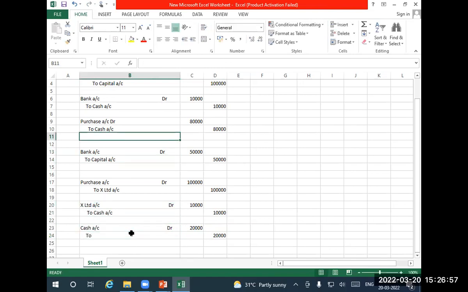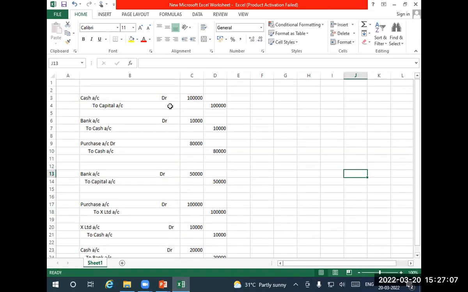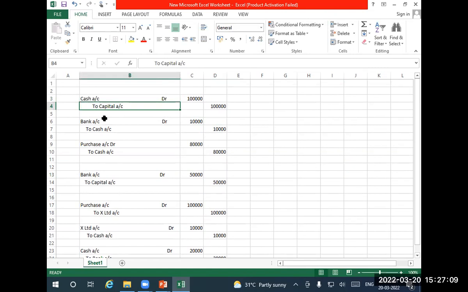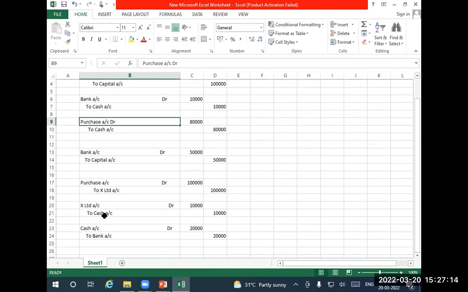Okay, with this, we try to understand how we post this into the ledger. How many accounts are there now? Look at this: cash, capital, bank, purchase, X. Five accounts are there.